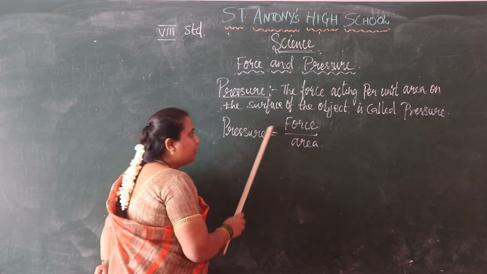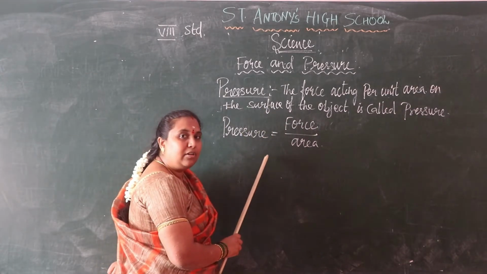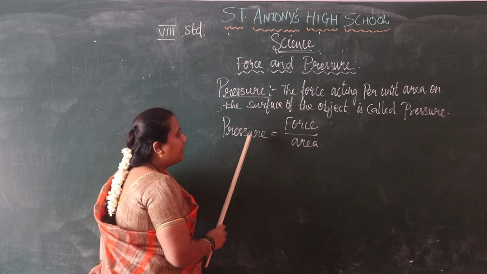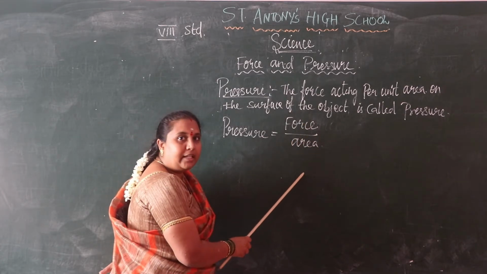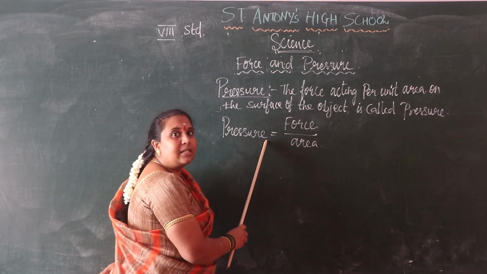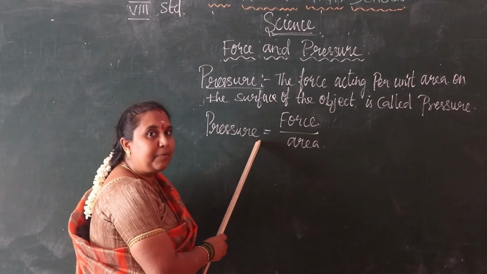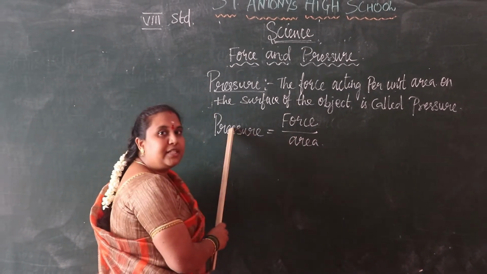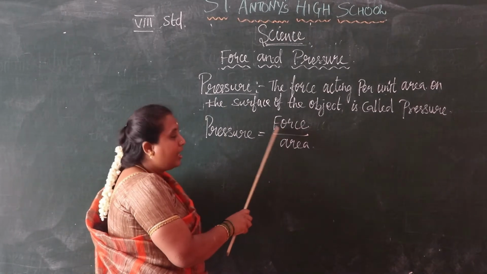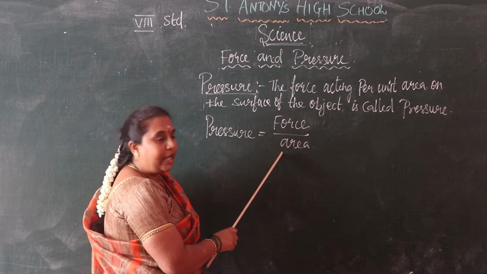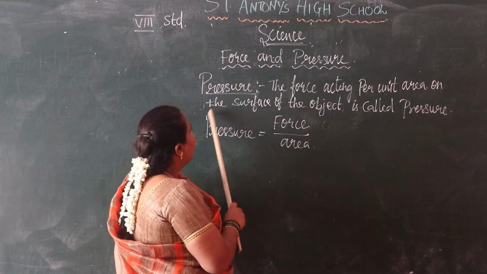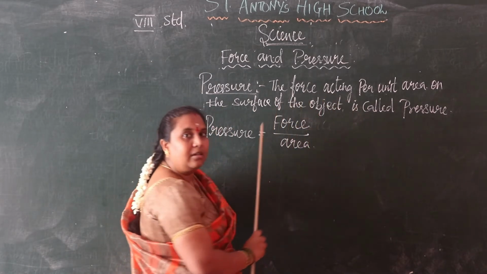Now you should observe the formula first, then you come to know the definition of pressure. Pressure equals force by area. Here we can easily identify that pressure is directly proportional to force, and pressure is inversely proportional to area. The force acting per unit area on the surface of the object is called pressure.